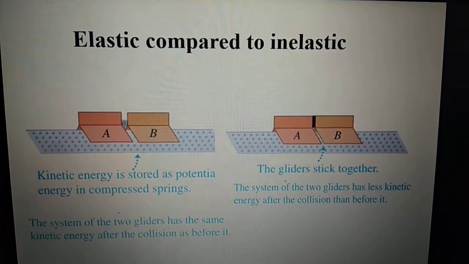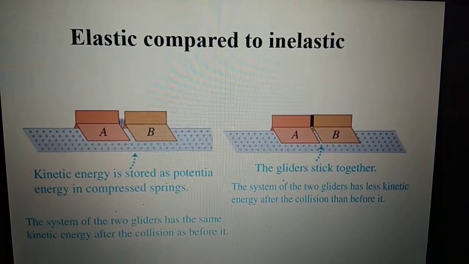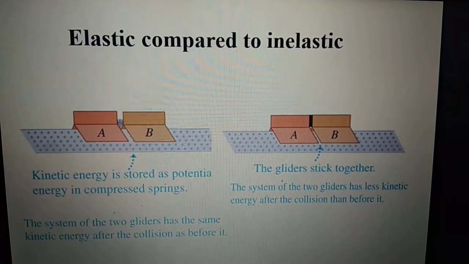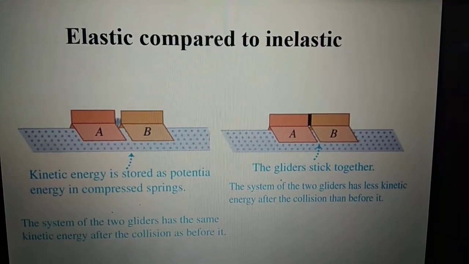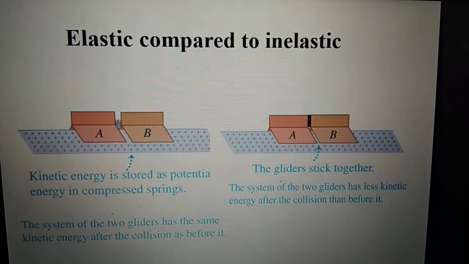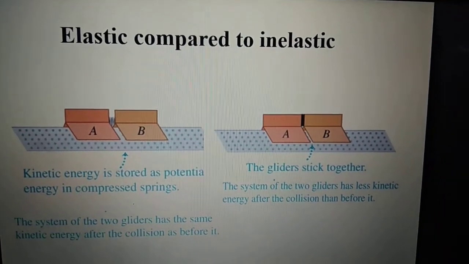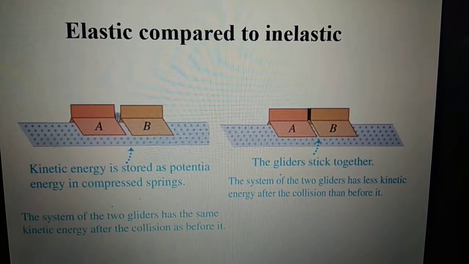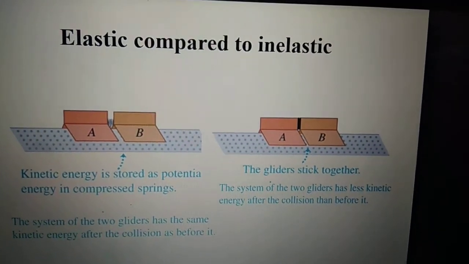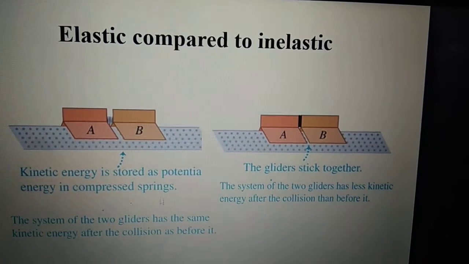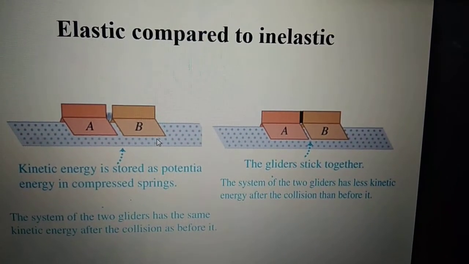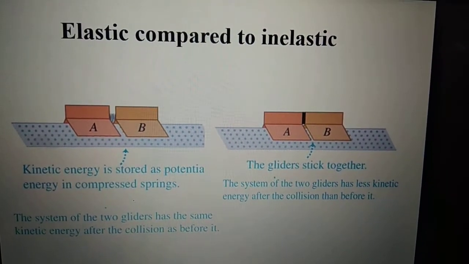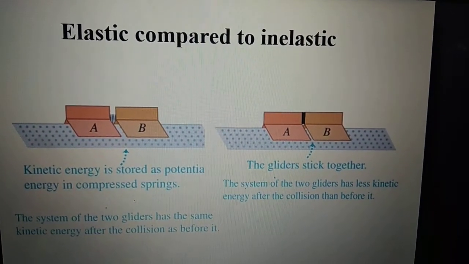So you remember, whenever elastic collision takes place, the kinetic energy of the body is conserved as well as the linear momentum of the body. But whenever inelastic collision takes place, only the linear momentum of the body is conserved but not the kinetic energy of the body. In this case 1, as you can see in this diagram, A and B are two bodies which collide elastically, so their kinetic energy and their linear momentum are both conserved.